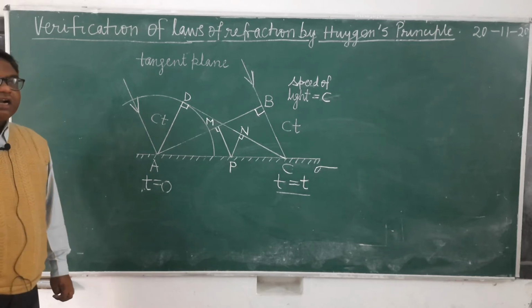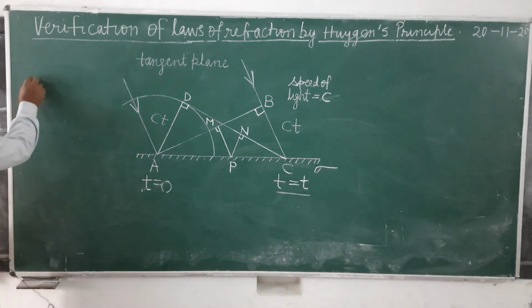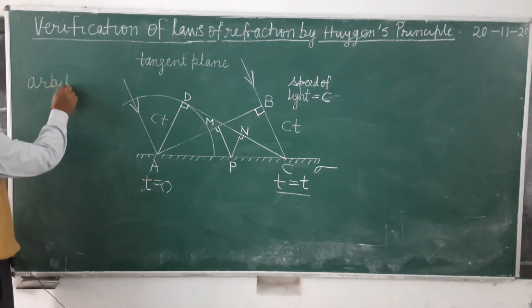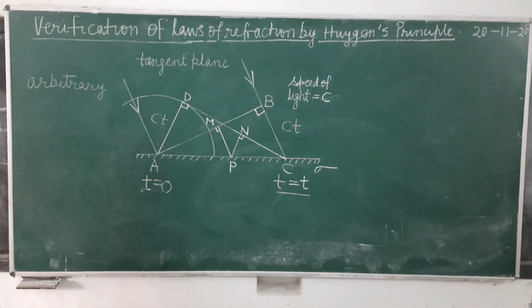You write down. In order to verify this, take an arbitrary point on the reflecting surface. Arbitrary means not any fixed point. Those who have taken mathematics know that if you prove anything for an arbitrary quantity, then it will remain true in general, for every case.